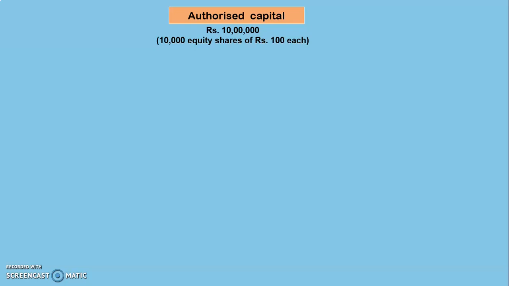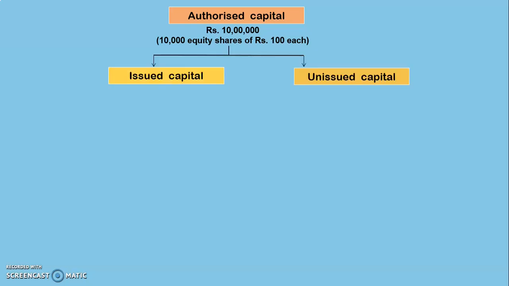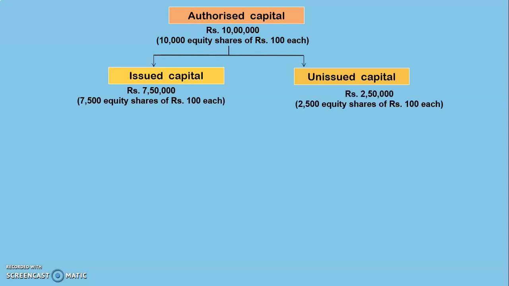Now the company may not issue the entire authorized capital to the public. So the amount of capital that the company offers to the public is called issued capital, and the part of authorized capital which is not offered to the public is unissued capital. So say for example, the company has issued only 7,500 equity shares. So the issued capital will be 7,50,000 and the unissued capital will be 2,50,000.